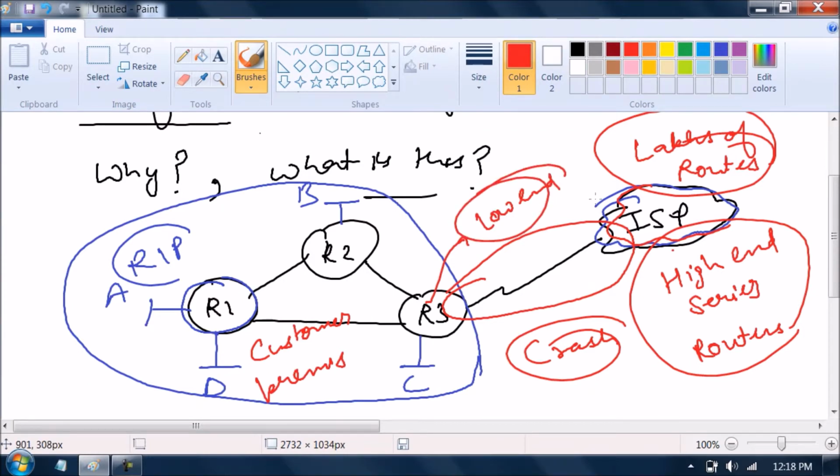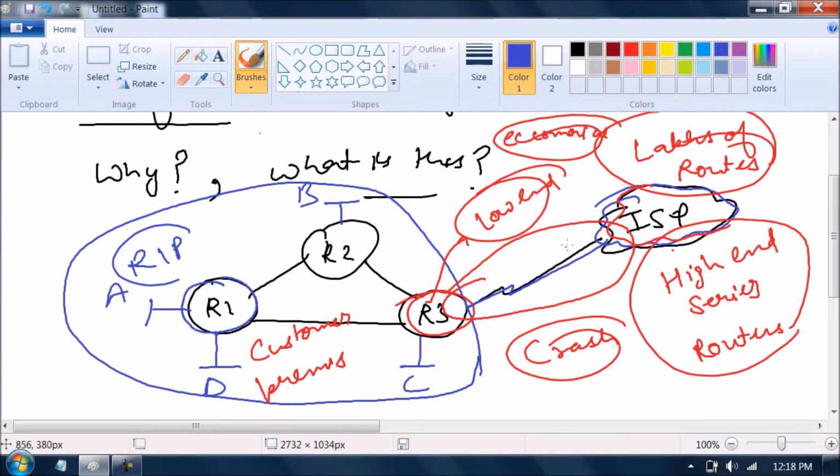If I have to run a routing protocol between customer and provider, then I need a high-end series router, and it is not possible because it is not economical. Is this clear? So we never run a protocol between our router and the provider router.